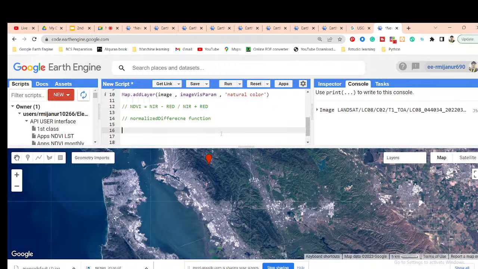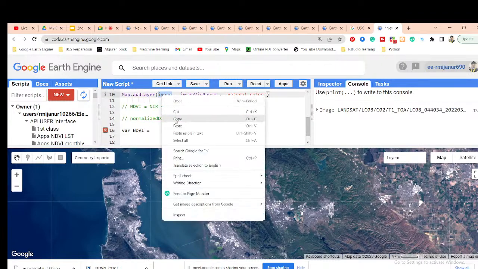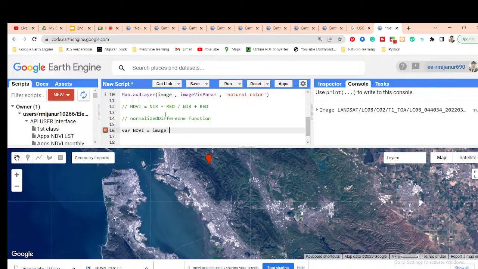So for that, what can we do? Take a variable, suppose NDVI, and call my image. This image is stored in the variable image. Simply call this image and paste here, and use normalizedDifference. Yes, normalizedDifference is a built-in function.